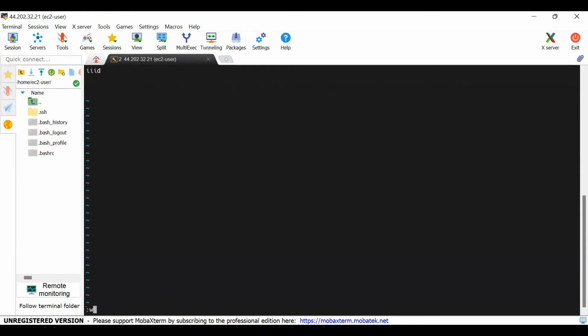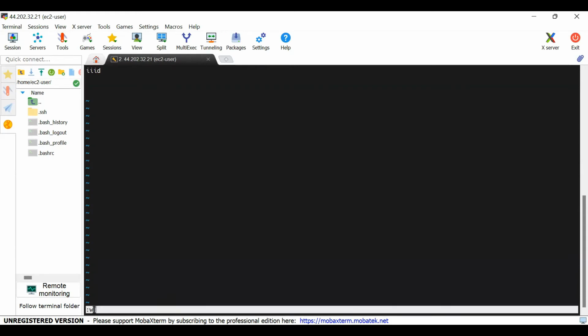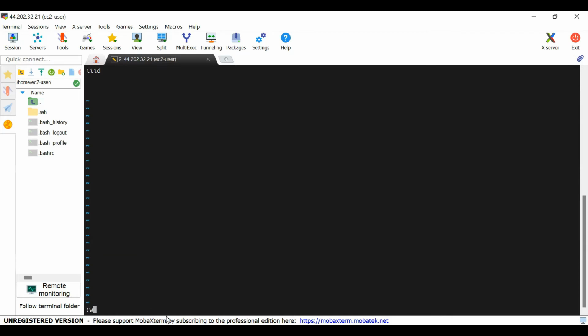So are you able, after escape, to type colon and W? No. Okay, you cannot. That means you don't know where escape is. You have not typed escape. Escape is top left corner. The ESC. So have you pressed escape now and have you typed colon W? I'm highlighting colon W now.